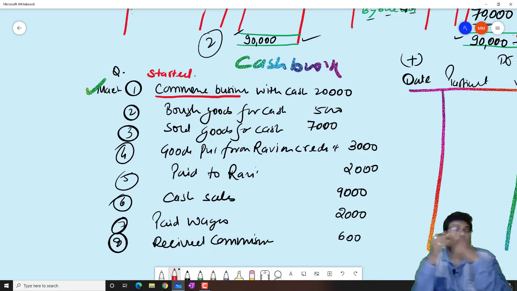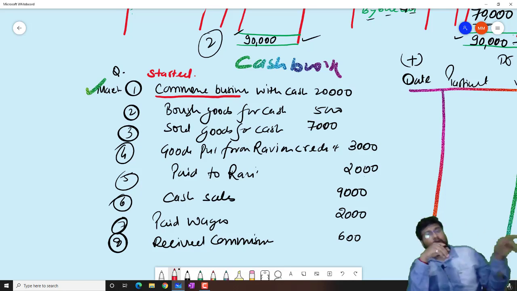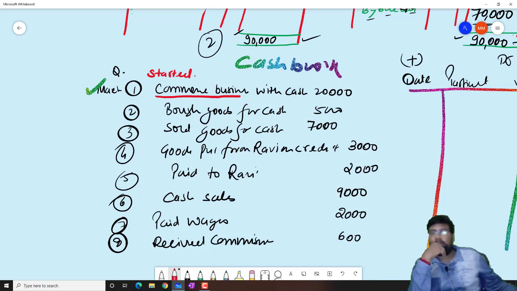Why so? Whenever we start the business and invest cash, that is known as capital. So at the time of starting the business, the amount invested is known as capital.